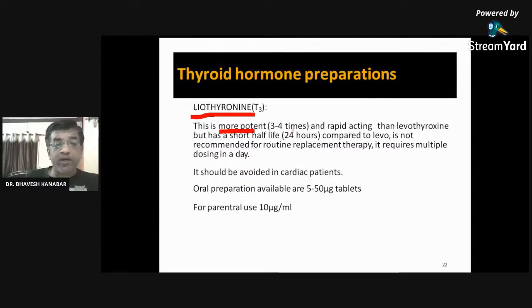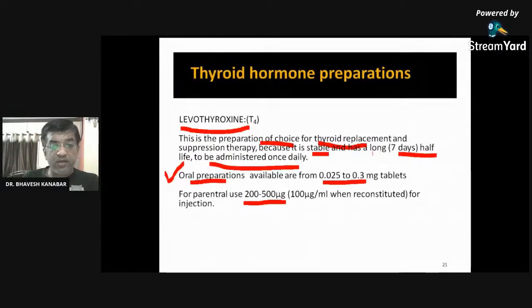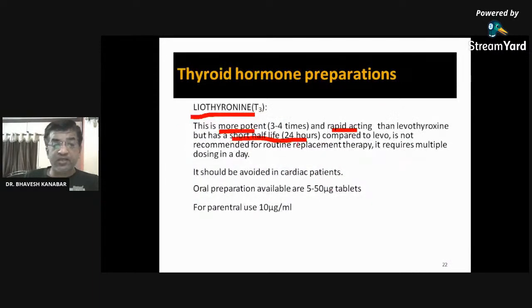It is 3 to 4 times more potent and more rapid acting than levothyroxine, but has a short half-life of only 24 hours. Here you can see the half-life of levothyroxine is 7 days, while here it is 24 hours only. So it is not recommended for routine replacement therapy.